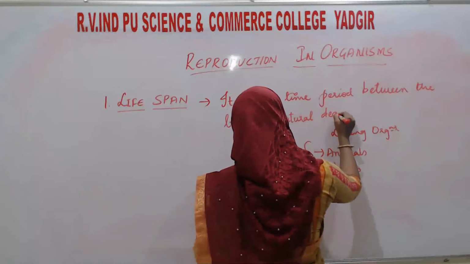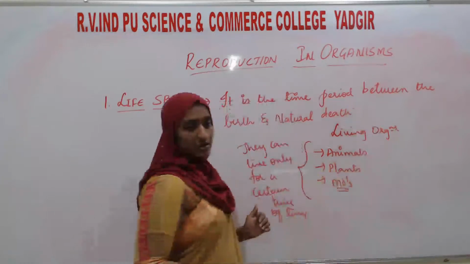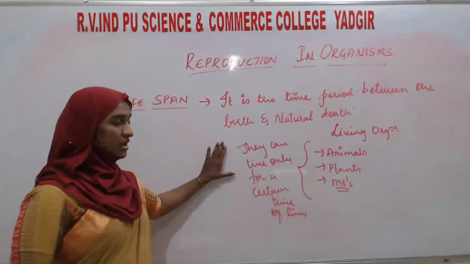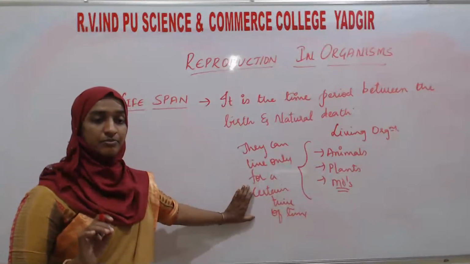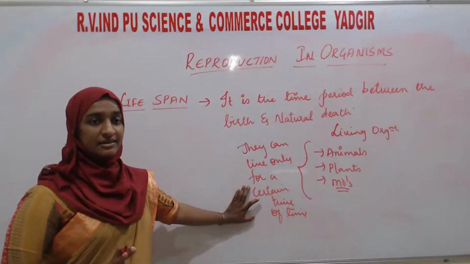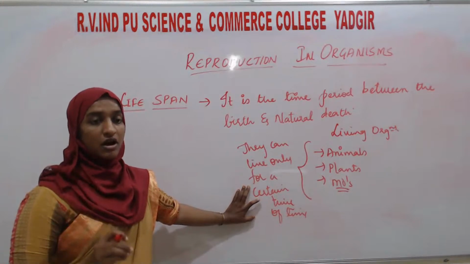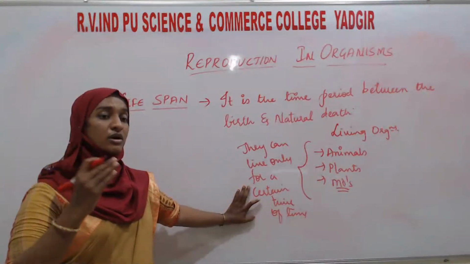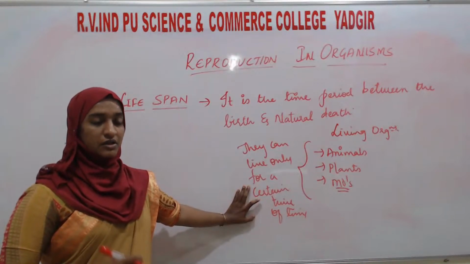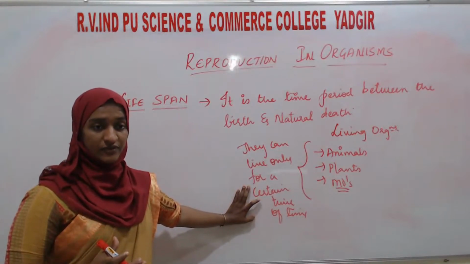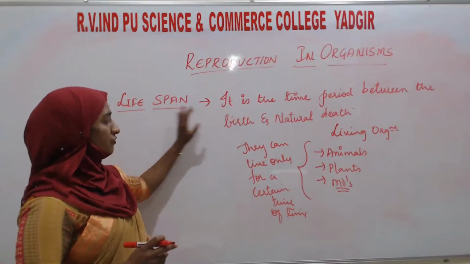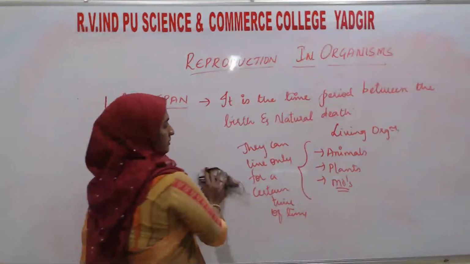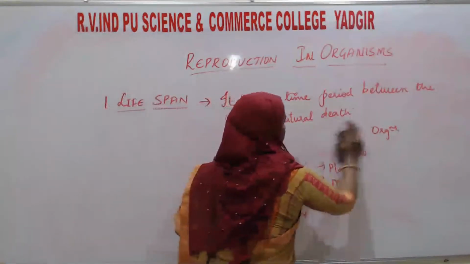So this is the definition or meaning of lifespan, where all organisms live only for a certain period of time. They are not immortal. They are not going to live till the world comes to an end. They have a certain period of time, and that period of time we call the lifespan.